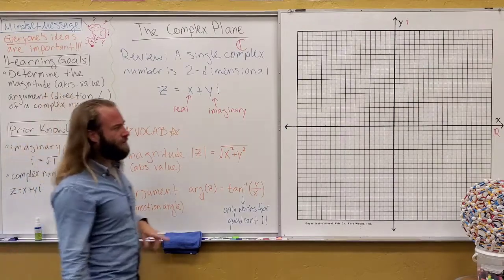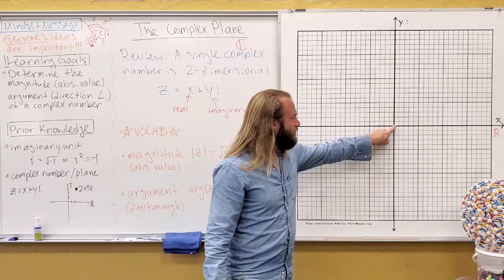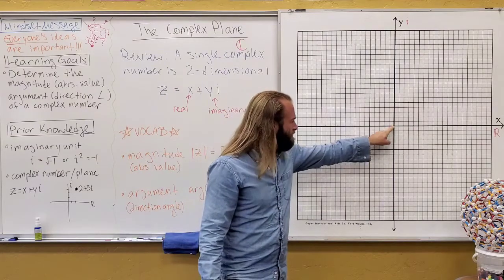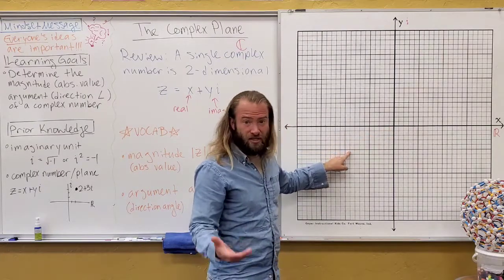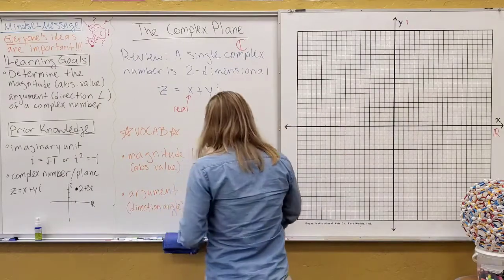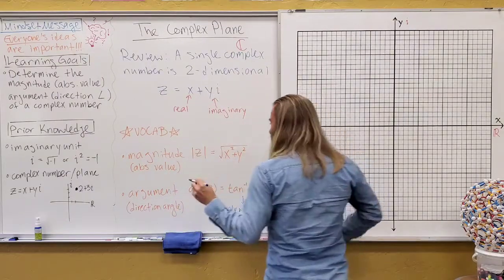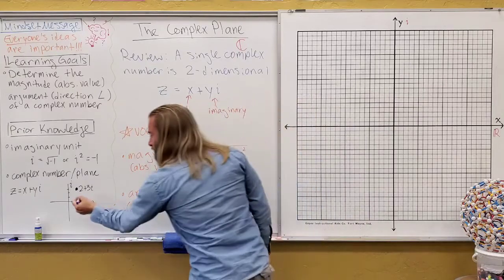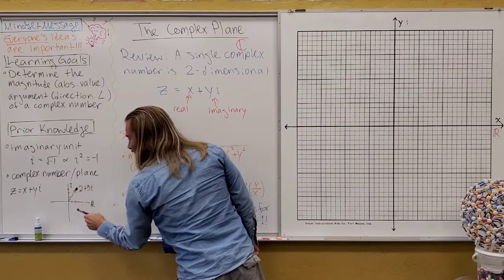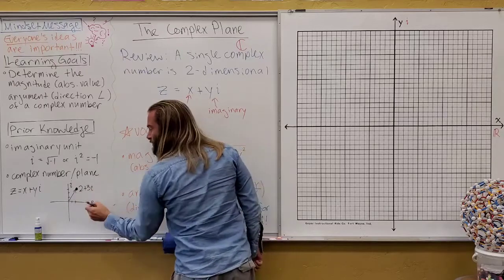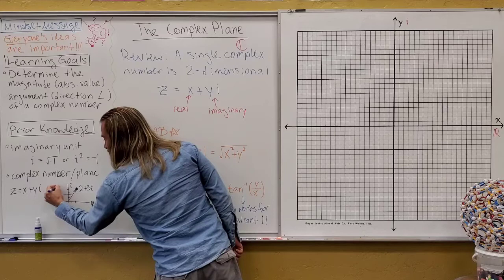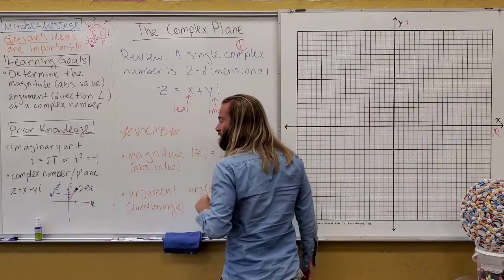But since we're in two dimensions, the distance from 0 would be the origin, and since it's in two-dimensional space, how do we find the distance in that way? Well, it's really just the Pythagorean theorem, right? So that's why it's the square root of x squared plus y squared. If you look at this example here, every complex number has a distance from the origin, and we usually represent it by a little arrow, and it's called a vector, okay?